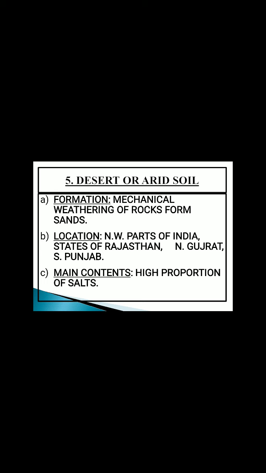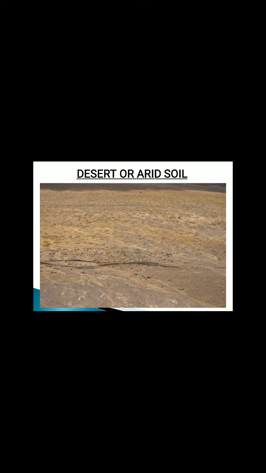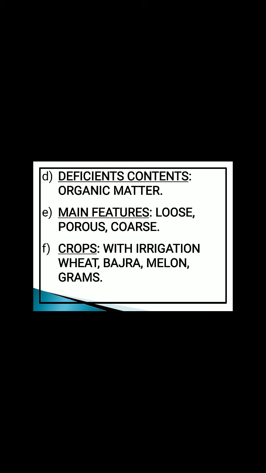Because these soils are found in the low rainfall regions, they have a very high proportion of salts in them. And these soils are found in low vegetation regions, so they are poor in organic content. These soils are loose and porous as they are coarser in nature, so water drains out of them.